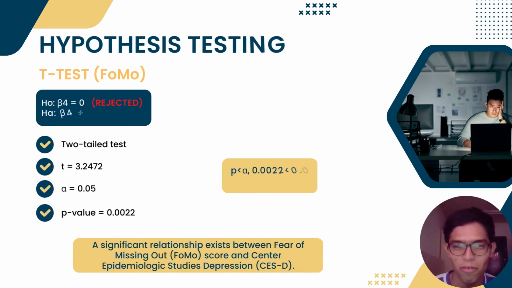And the next one is FOMO. And the t-value we get here is 3.2472, and the alpha value here we assume as 0.05 again, and the p-value we get here 0.0022, and it is lower than the alpha value, thus we reject the null hypothesis. A significant relationship exists between fear of missing out FOMO score and Center Epidemiology Study Depression.